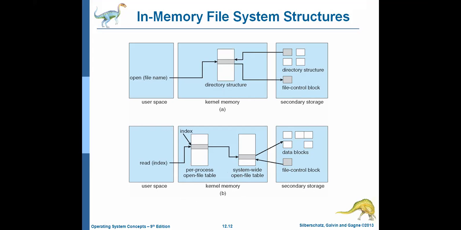Why? Because the main memory is divided into two parts. One part is for the operating system and another part is for user programs. So the CPU can access the main memory. Once the information is available in the system-wide open file table, the CPU can get the information in a faster manner. Why? Because it is available in the kernel memory. Now the CPU has the information about the open file.